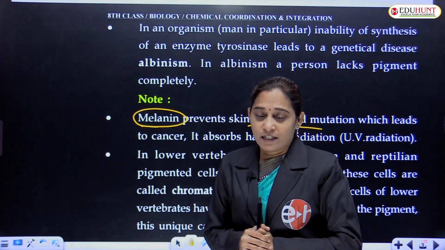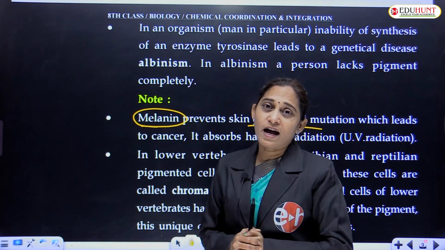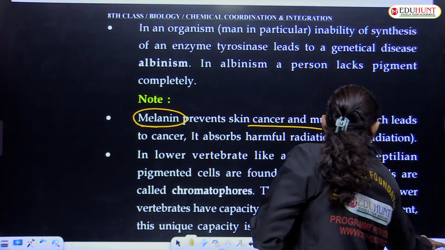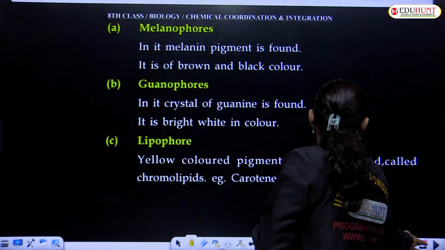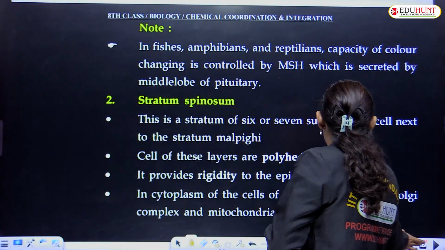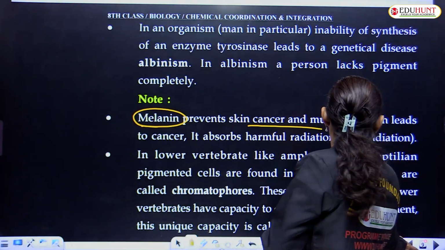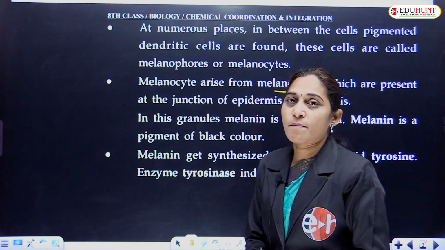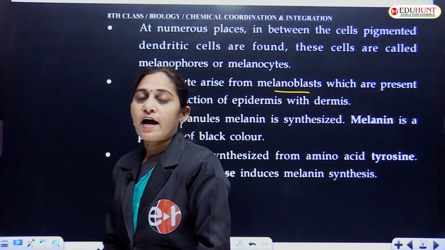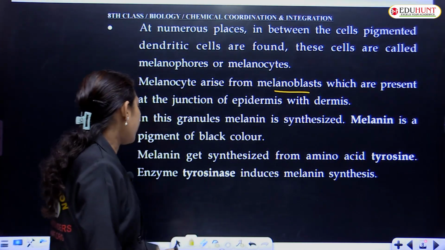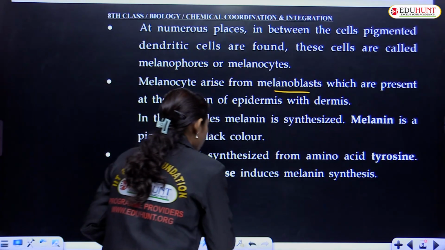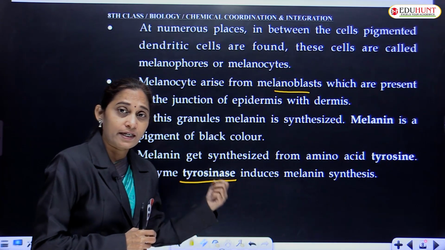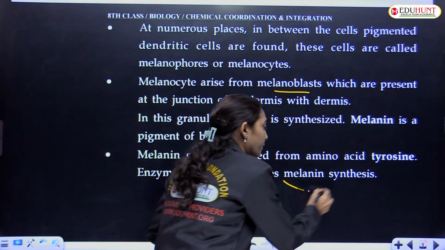Melanin pigment is a derivative of an amino acid called tyrosine. That we have seen. Yes, melanin is synthesized from an amino acid called tyrosine. This tyrosine gives rise to an enzyme, tyrosinase. This enzyme is involved directly in the synthesis of melanin pigment.